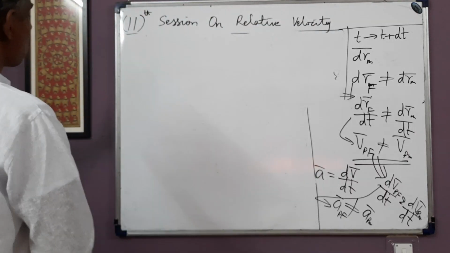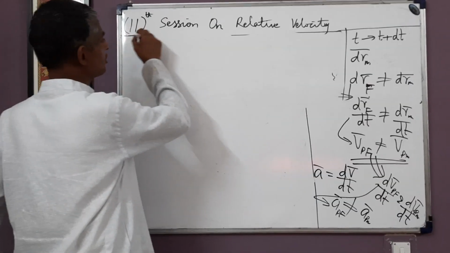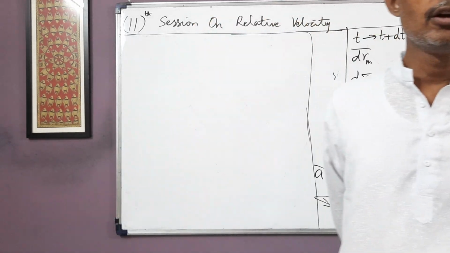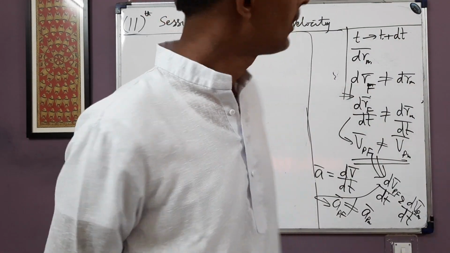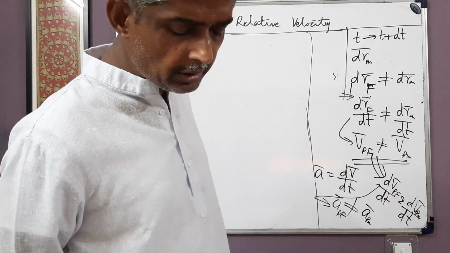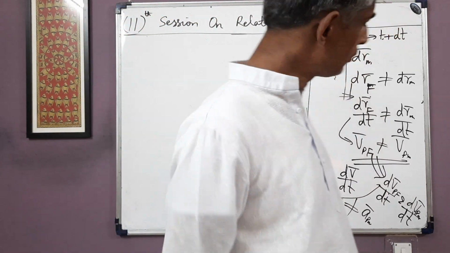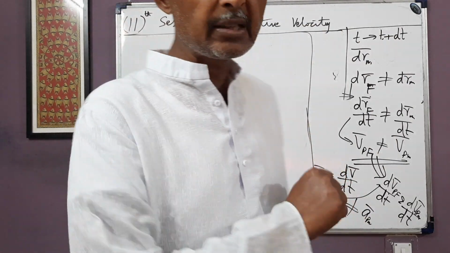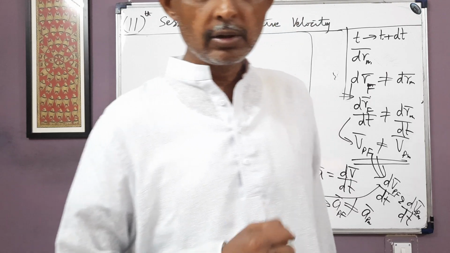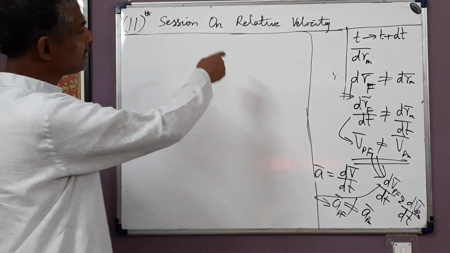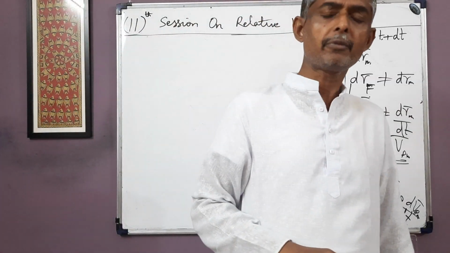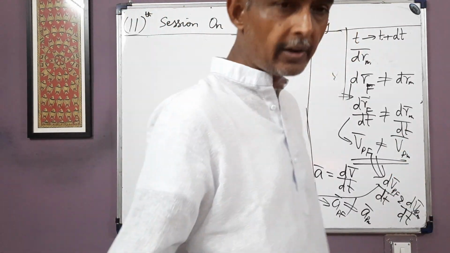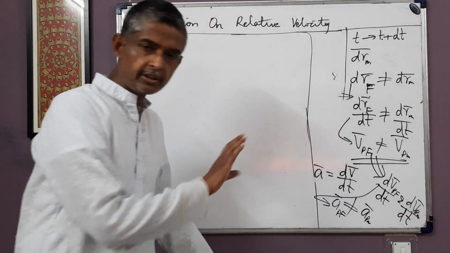So today, in the 11th session, I have talked of this much. In the 12th session, we'll take up some more definitions and some more examples to clear this concept, to strengthen this entire concept of relative velocity, so that it becomes fully internalized. We'll take up some more examples to show why displacement depends on the frame of reference, so that this concept becomes absolutely clear. I hope it is all right. So let's close it here. Fine.